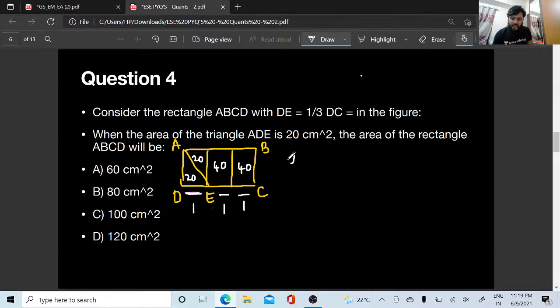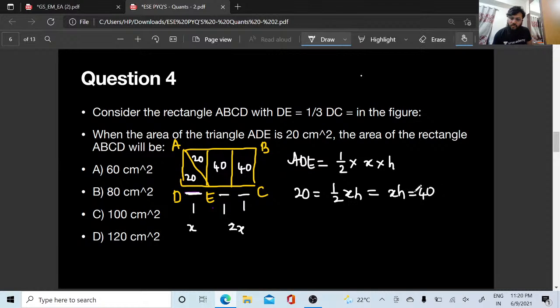Now let us take the triangle ADE. What is the area of ADE, people? It is half into base. What is my base? Can I take my base as x here, and this will be 2x? Yes or no? This is x and this will be 2x. So half into x into height. The area is already given as 20, right? So 20 is equal to half xh. So here I can write down the value of xh as 40 centimeter square.